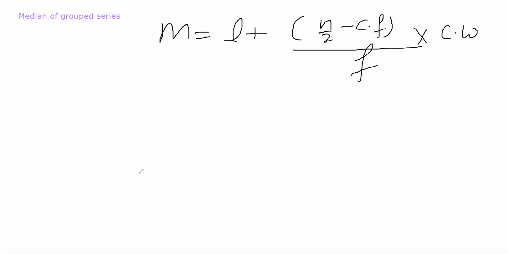You have to memorize this formula. I'll write down the individual terms. M will be your median. This is a grouped series. I'll give you a practice problem so that you understand how it is working.